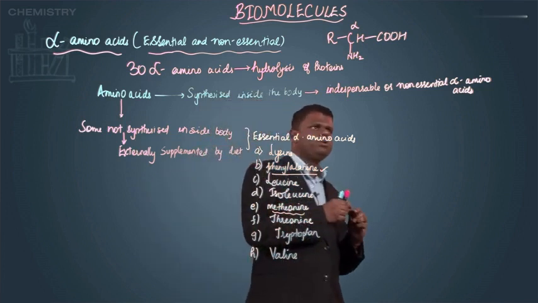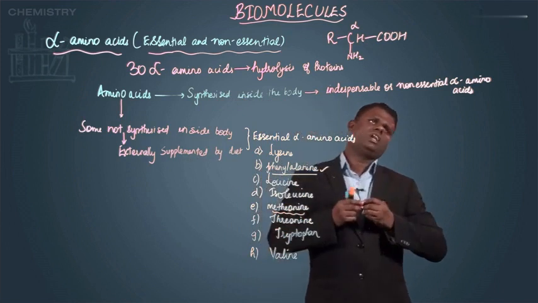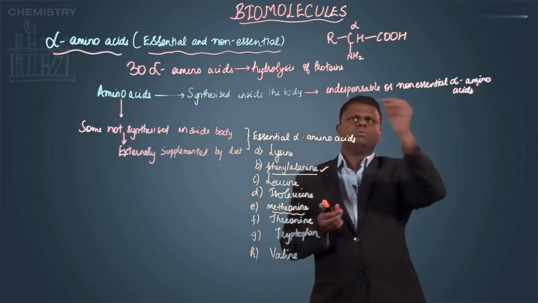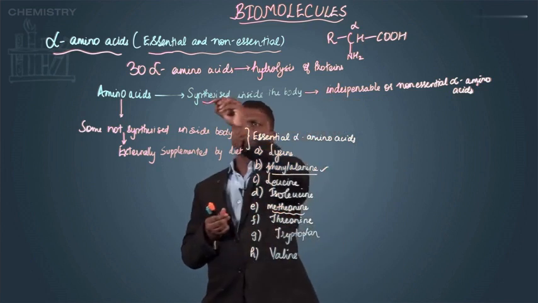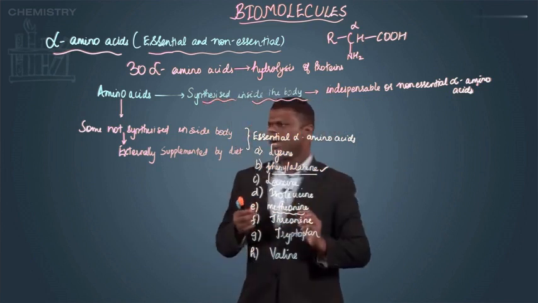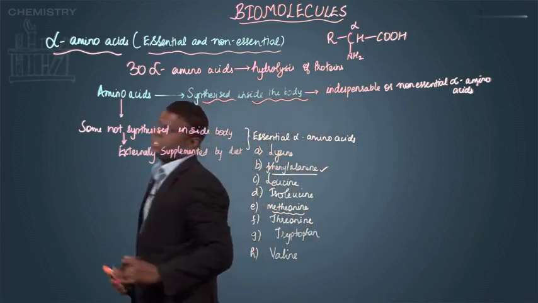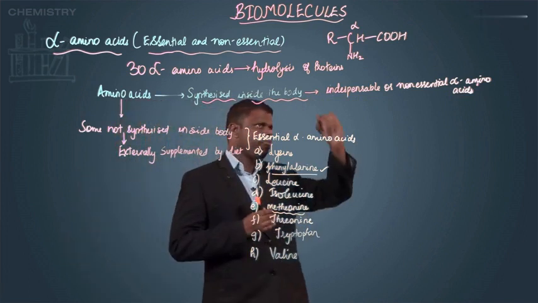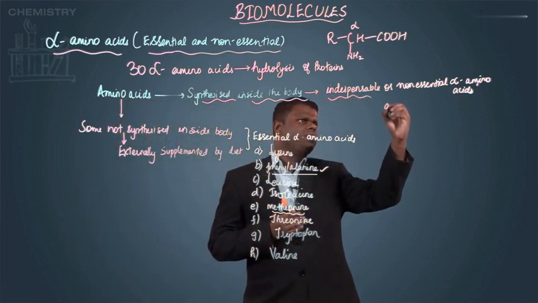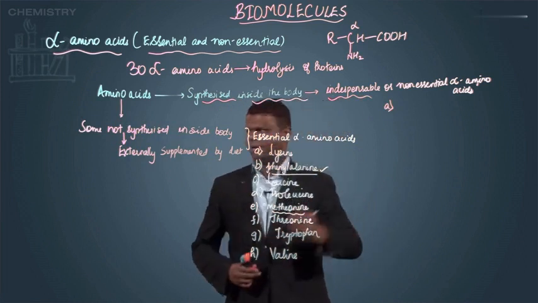Now let's move on to the list of non-essential alpha amino acids. The most important thing is they are synthesized inside the body. So let's have a list of these alpha amino acids.